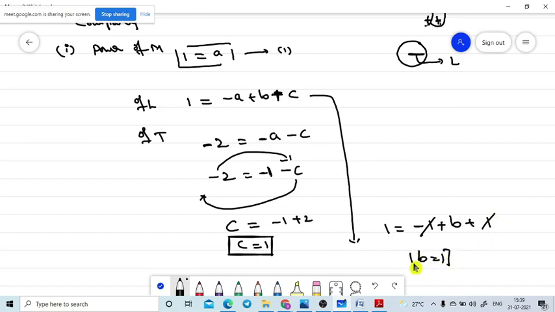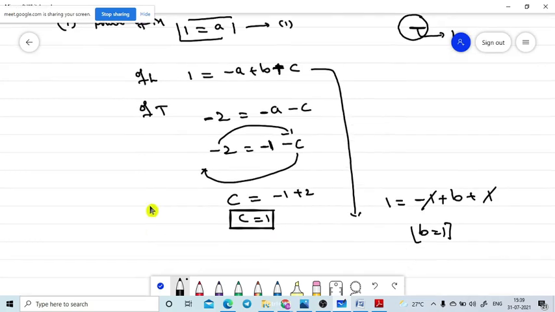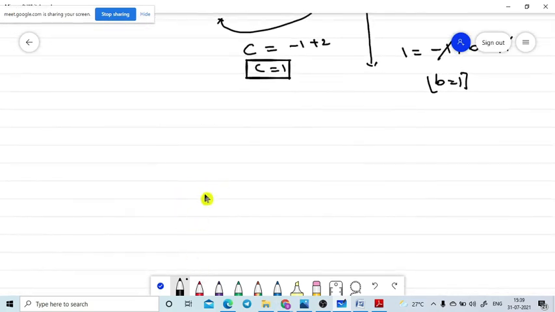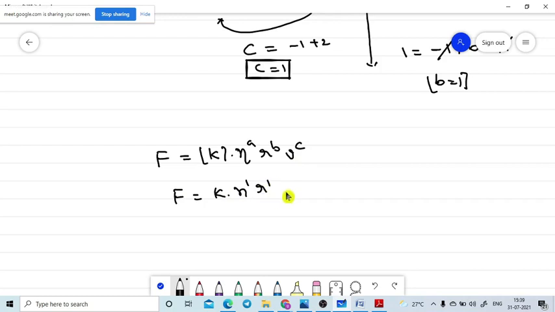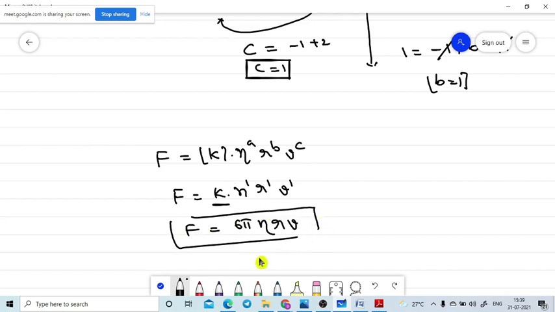So all the powers have come. Can I go to what we assumed? F is equal to some constant K into eta power A, R power B and velocity power C, we assumed that. But some constant into eta power 1, R power 1 and V power 1 we got. So this K value is fixed with the help of the experimental results, that is equal to 6 pi. So F is equal to 6 pi eta R V. This is the formula for the Stokes law.